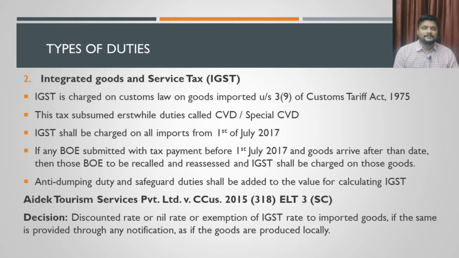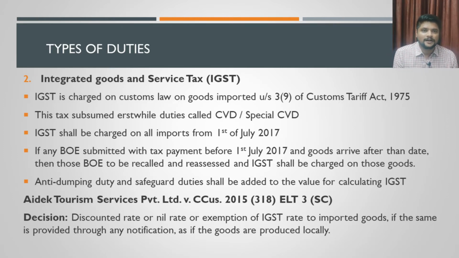1st of June 2017. If the bill of entry has been filed on 29th of June itself, that is 2 days before 1st of July 2017, then will this IGST be charged? Yes, IGST will be charged on that, because the taxable event is later, and this was discussed under section 15 itself. Under section 15, what is the taxable rate? We will have to refer to the rate.